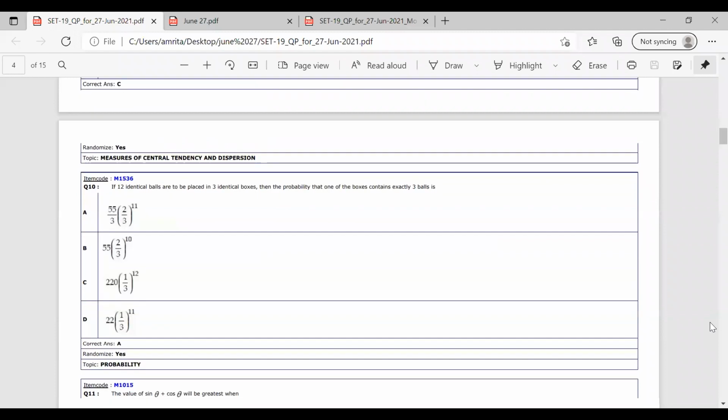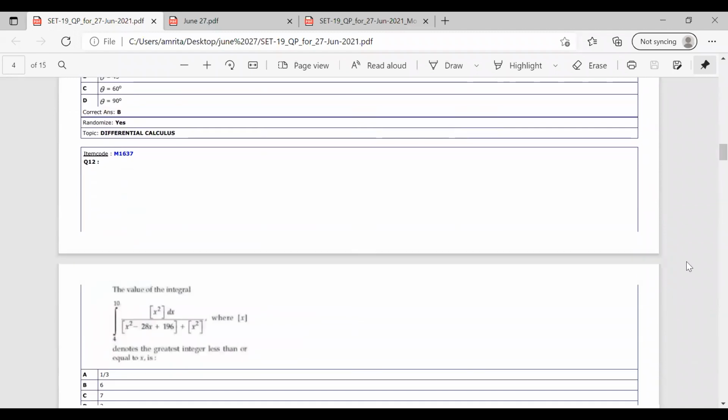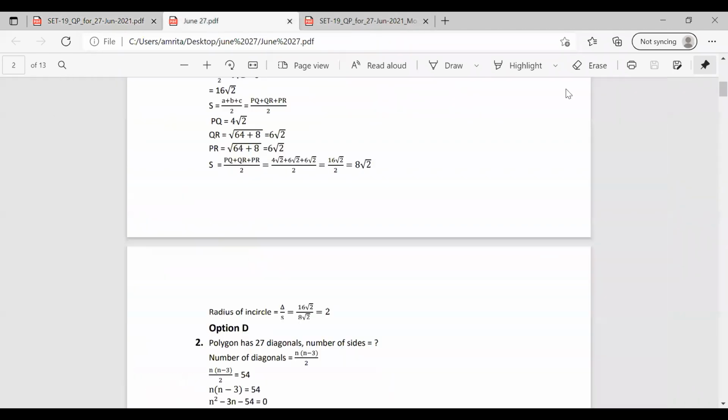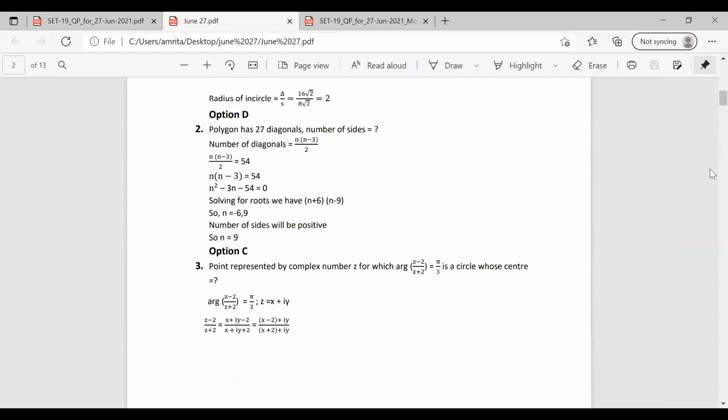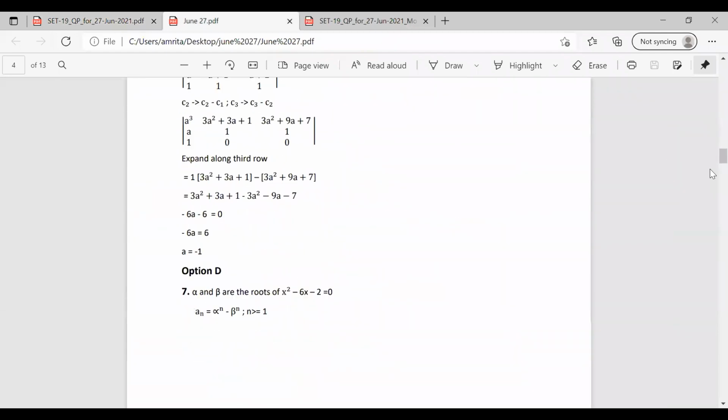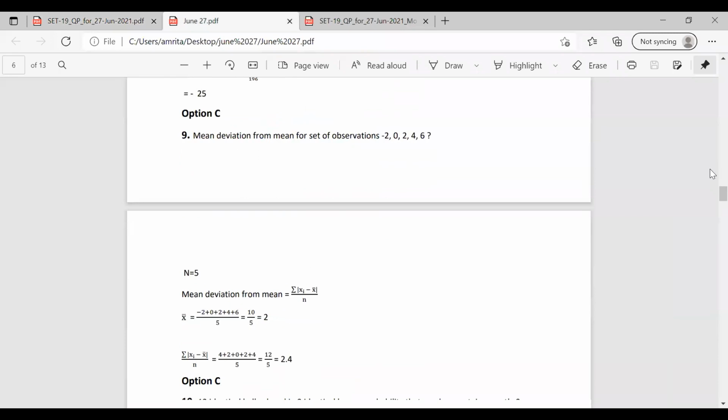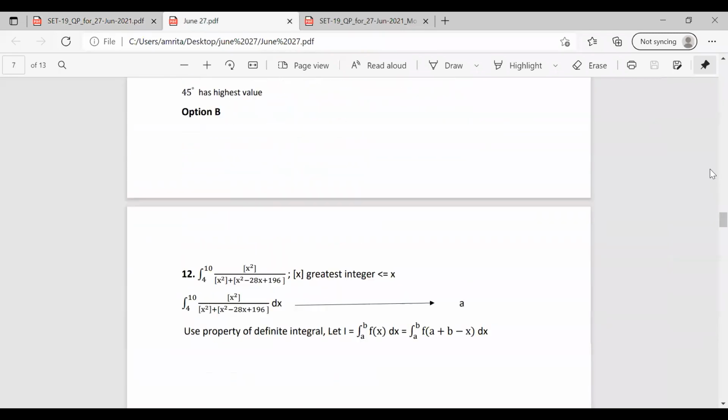And there is a query for question number 12 also. Okay, sir. Just a minute. Yes. Okay. For solving question number 12, you only have to have an idea of that formula. Then you can easily solve this question. It's simply a direct question.